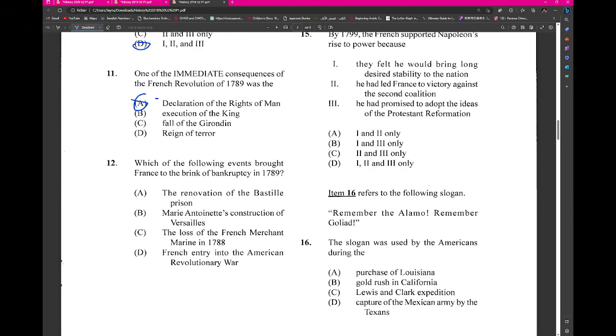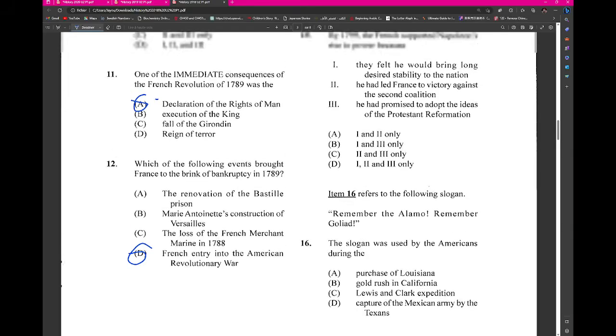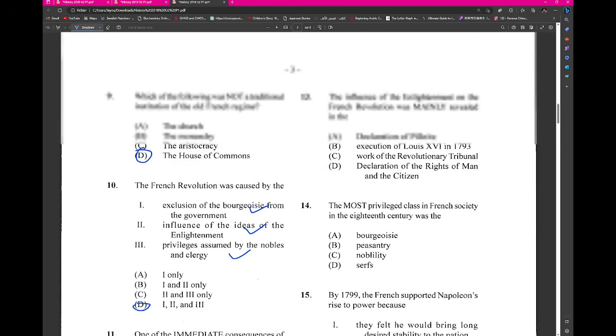Alright. So when did the French Revolution end though? So the reign of terror in the French Revolution, when was that? So it was 1793 to 94. So it wouldn't be that. Alright, so which of the following events brought France to the brink of bankruptcy? Right, so involvement in the Revolutionary War.